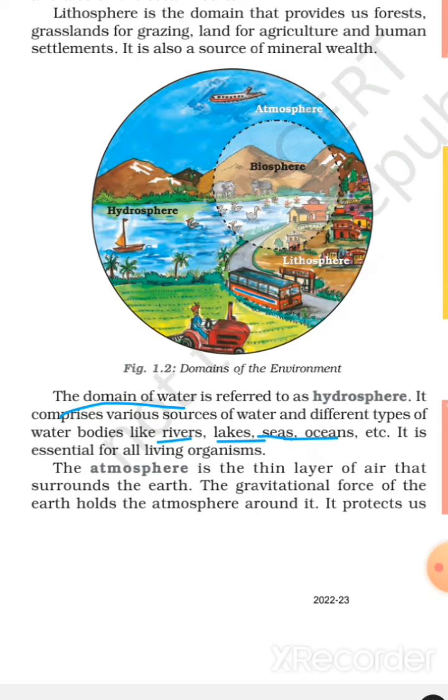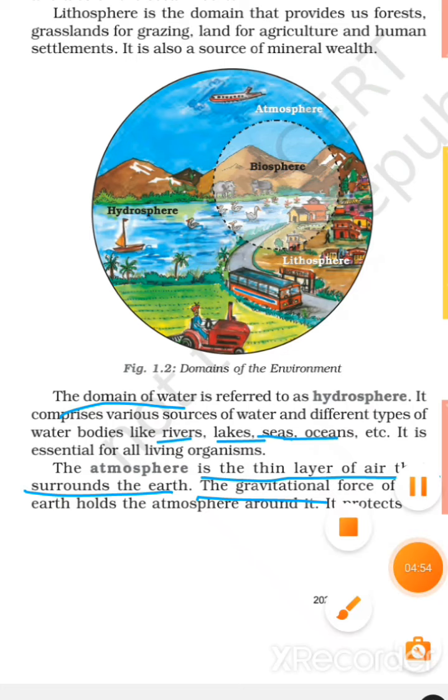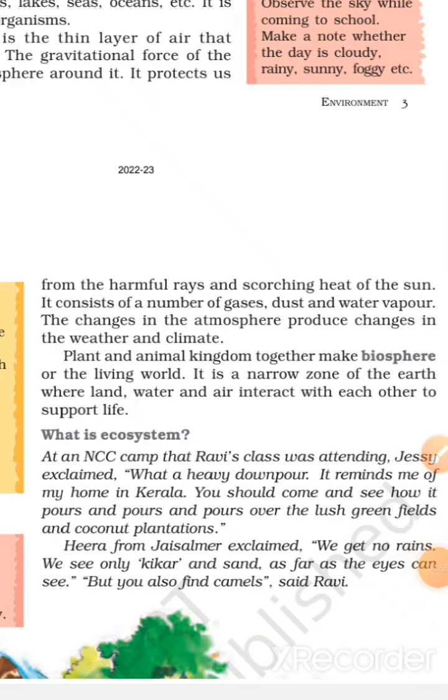Atmosphere. The atmosphere is a thin layer of air that surrounds the earth. The gravitational force of the earth holds the atmosphere around it. It protects us from the harmful rays and scorching heat of the sun. It consists of a number of gases, dust, and water vapor. The changes in the atmosphere produce changes in weather and climate.